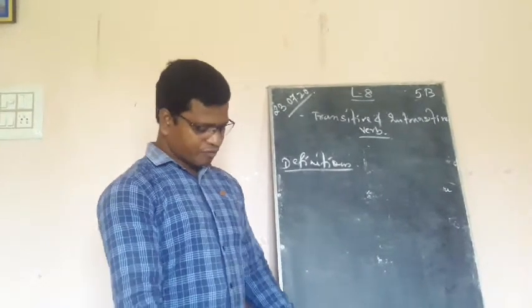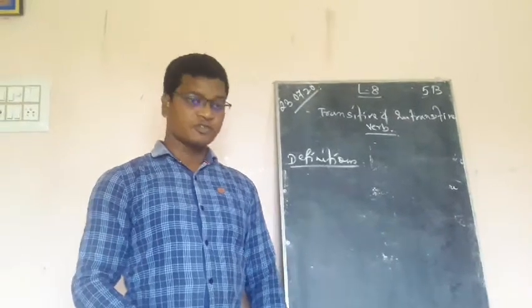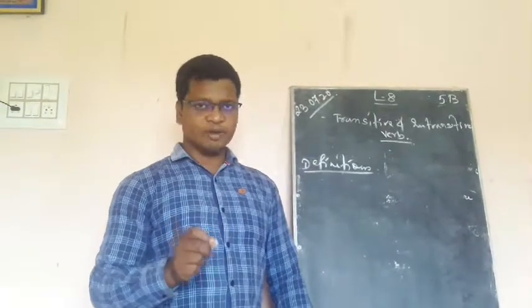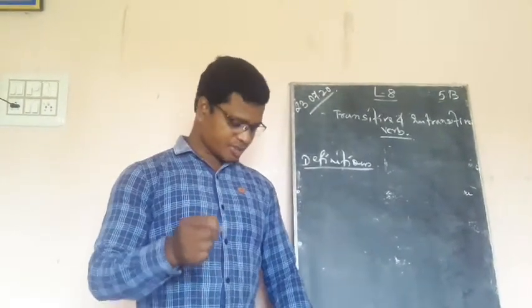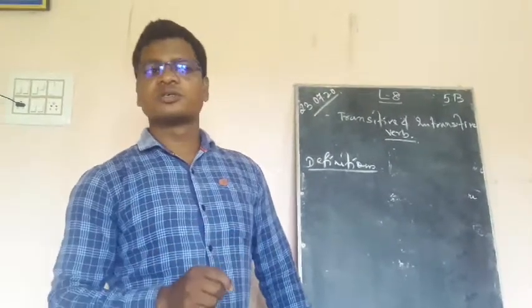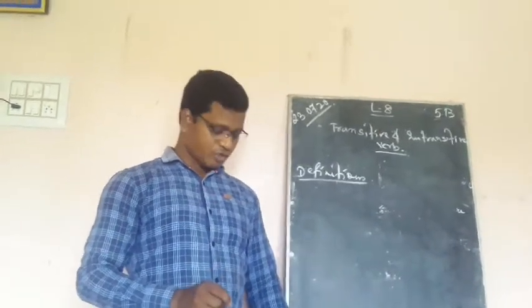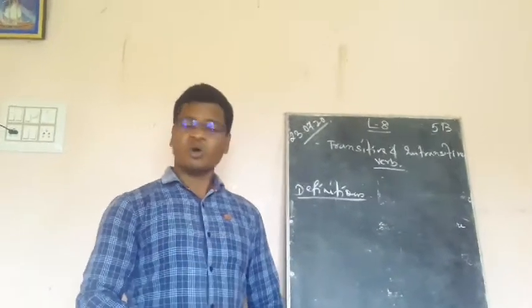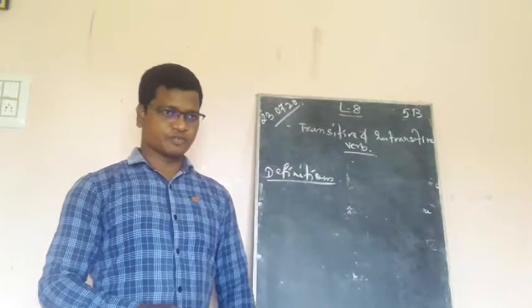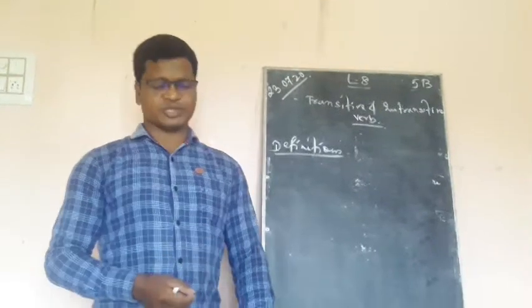Transitive verbs. A verb that needs an object to complete sense is called a transitive verb. So it is very clearly mentioned here. A verb that needs an object to complete its sense. That means, without an object it is not going to make complete sense. That is called the transitive. Whereas the other one, a verb that does not need an object to complete sense is called an intransitive verb. So these two definitions, please remember and try to do the exercises that are there.